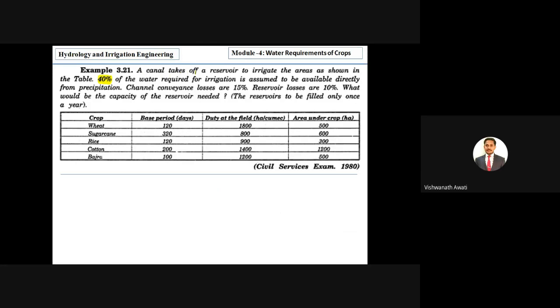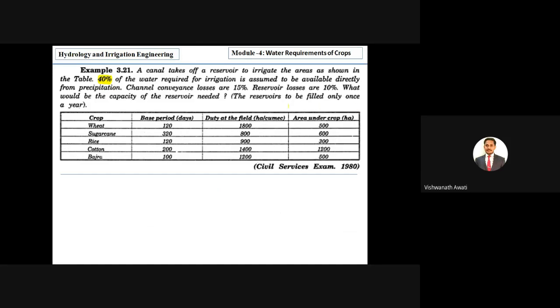The canal takes off from a reservoir to irrigate the area as shown in the table. 40% of water required for irrigation is assumed to be available directly from the precipitation. The channel conveyance losses are 15%, reservoir losses are 10%. What would be the capacity of the reservoir needed?